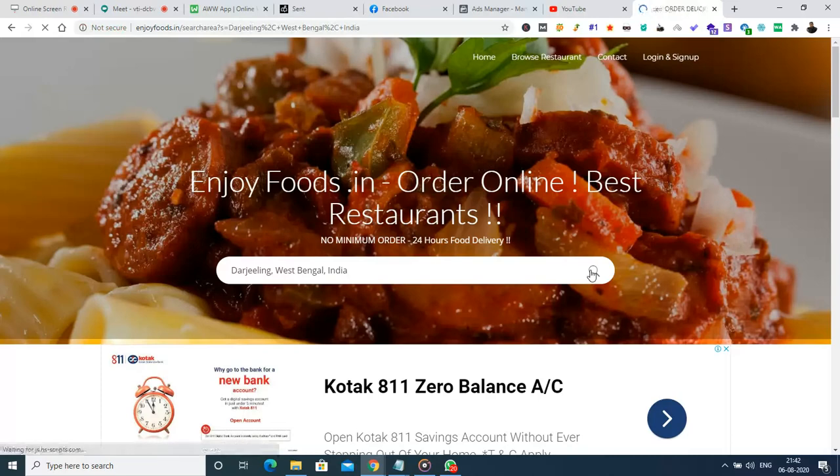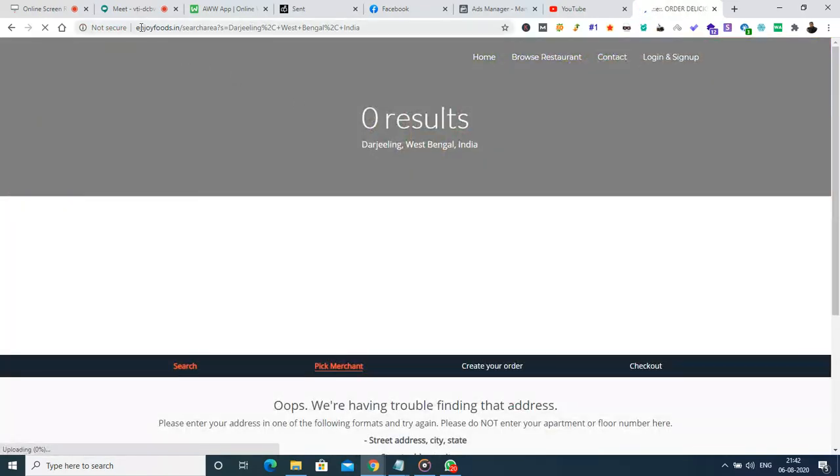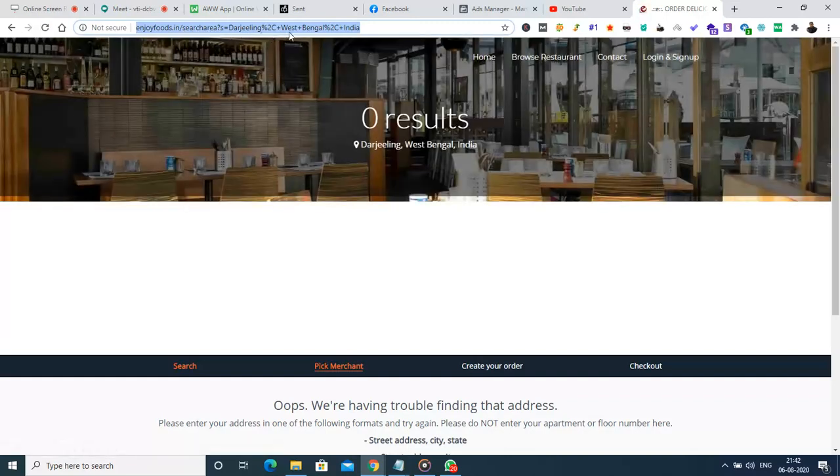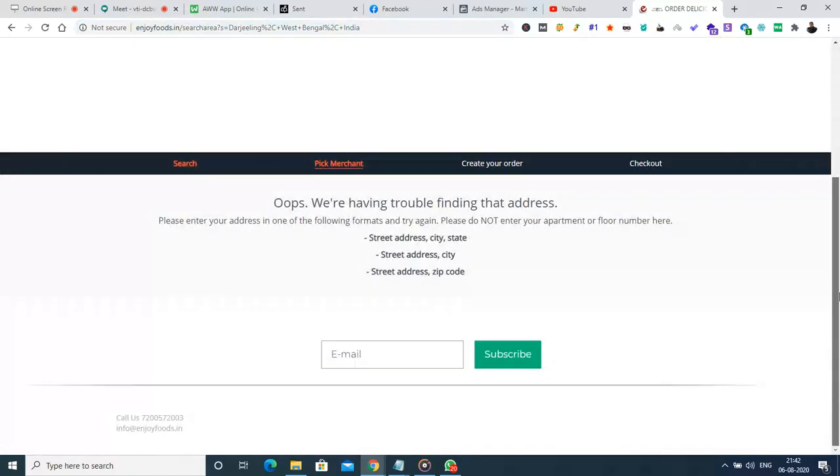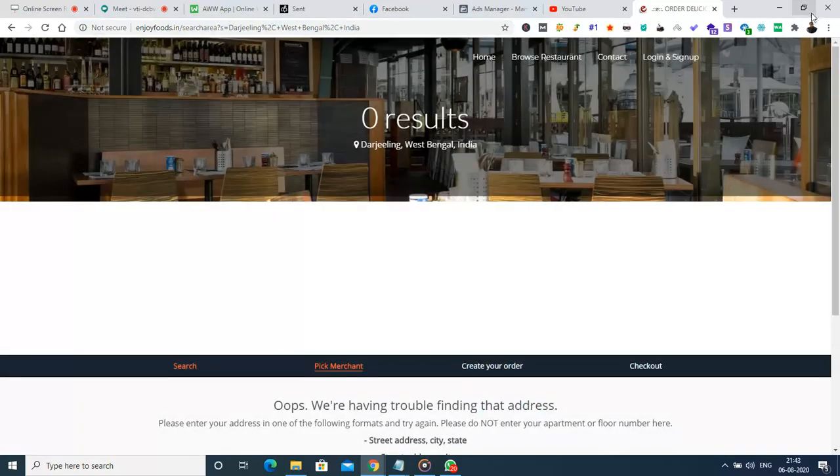So these keywords are included in the search results URL itself. Consider that there is a lot of data available in this particular web page, though right now there is nothing.